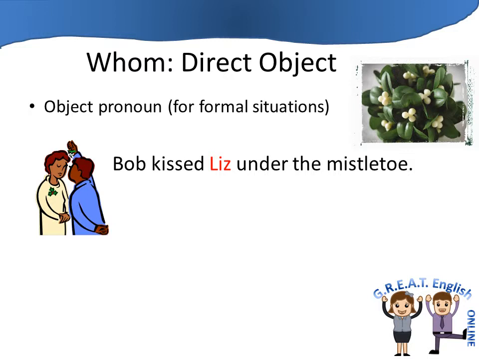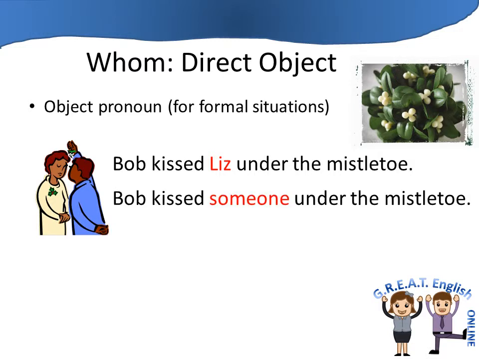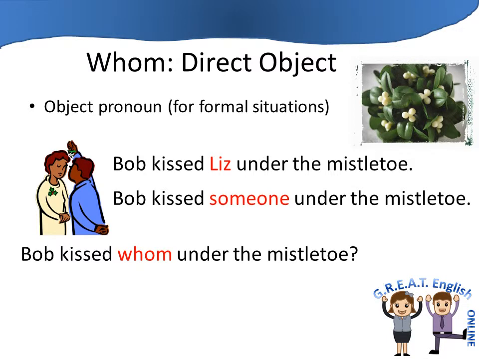Bob kissed Liz under the mistletoe. So the kissing is the action going on. Who is doing the kissing? Bob. And Liz is receiving the kiss. So Liz is the direct object of kiss. So we know that Bob kissed someone under the mistletoe. Perhaps we don't know that it's Liz. And then we can ask the question, Bob kissed whom under the mistletoe?